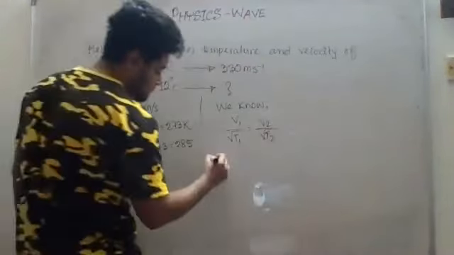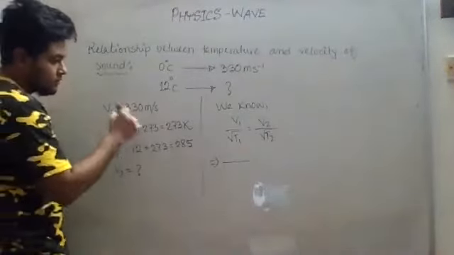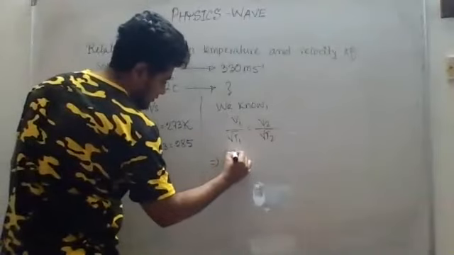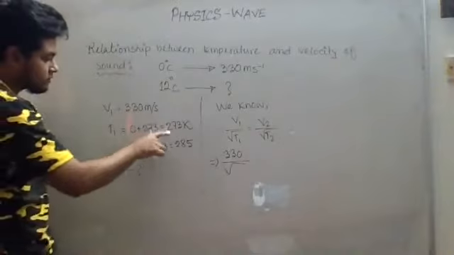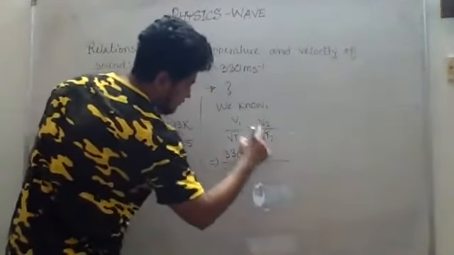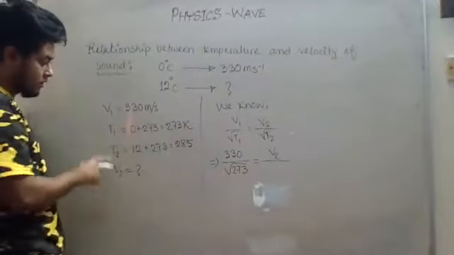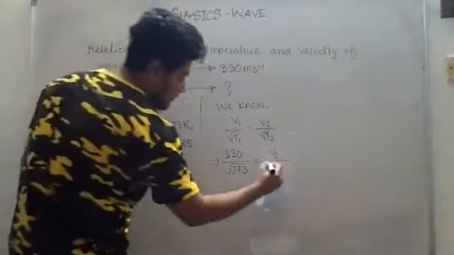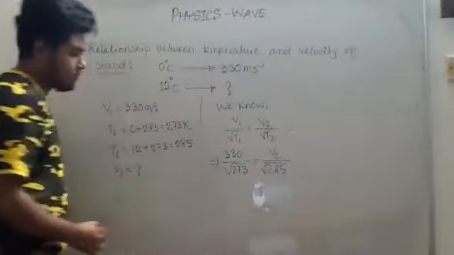Let us see. We will put the values. V1, we already know, that is 330 divided by root over T1. T1 is how much? 273, is equal to V2, which is something we have to find out. So we cannot put the value, but T2 we know, 285, over root over.